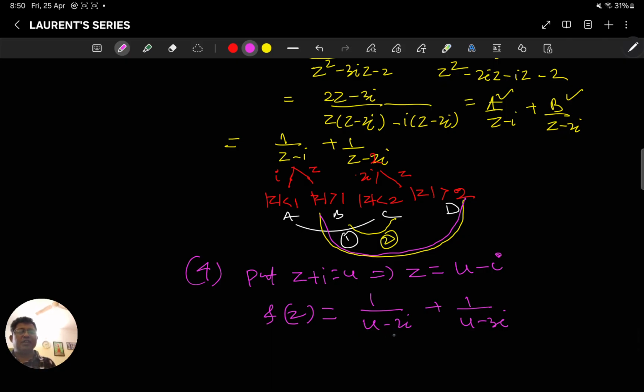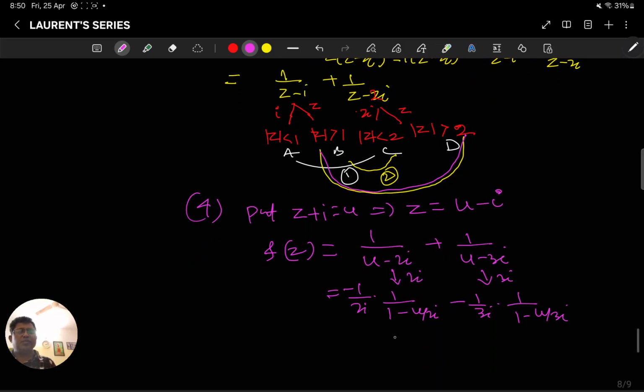We have to take 2i common here. We have to take 3i common here. So it is here 1 by 2i minus 1 by 2 into 1 by (1 minus u by 2i). And here it is minus 1 by 3i into 1 by (1 minus u by 3i). So here I am getting |u| less than 2, and here I am getting |u| less than 3. If I take these two, the common region is |u| less than 2. Okay. So this will be my answer.